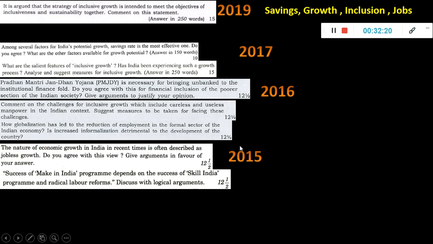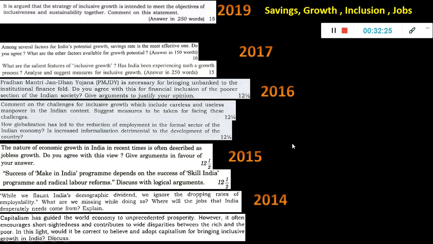So in 2015 these schemes were introduced, that is why these questions came. Okay, if you remember, in 2016 prelims many questions came from schemes. While we flaunt India's demographic dividend, we ignore the dropping rate of employability. What are we missing while doing so? Where will the jobs that India desperately needs come from?